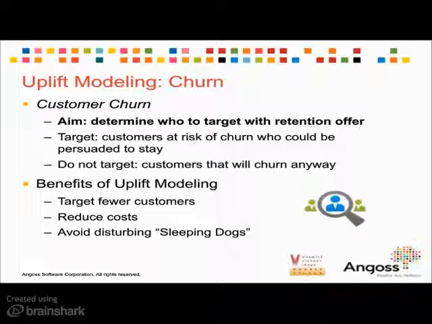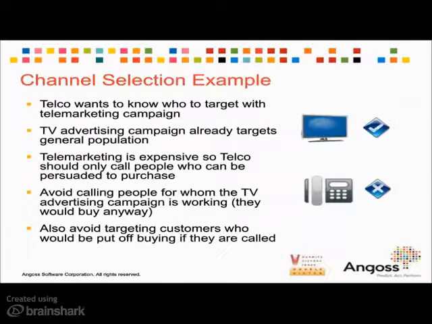So what I'm going to talk about now is the demonstration that we're going to give you. We're going to go through a channel selection example, and this is based on a telco company, and they want to know who to target with a telemarketing campaign. Now, in the background, there is a generic TV advertising campaign that already exists, and that targets the general population. So most people are aware of this company, and for some people, this TV advertising is working.